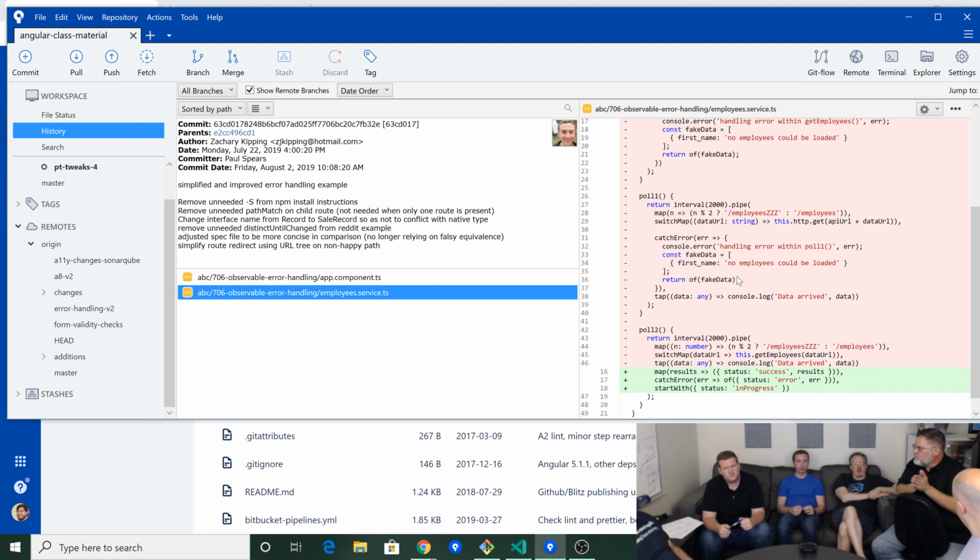The only question is, does it make sense to have one step which is observable error handling or observable error display? Maybe this one is observable progress and error display. Maybe this one gets that name, and maybe observable error handling is a cleaned up version of the old thing to illustrate. However we end up doing it, it's probably going to take a couple of iterations to figure out the right way to do it.